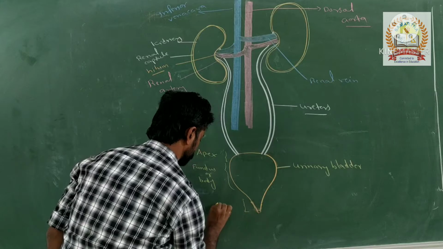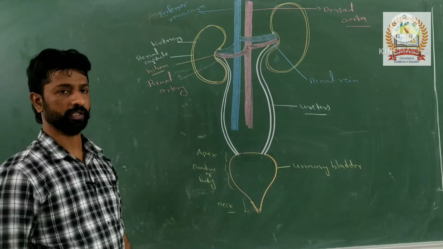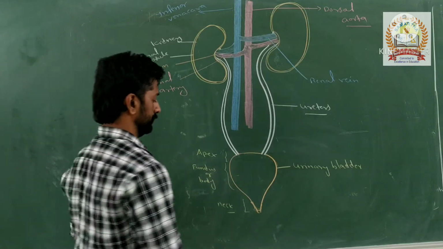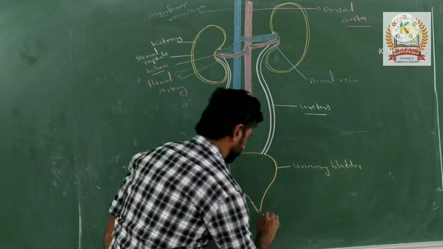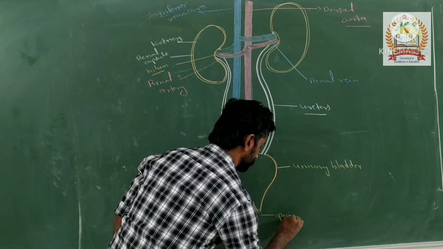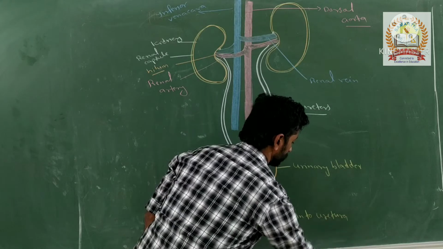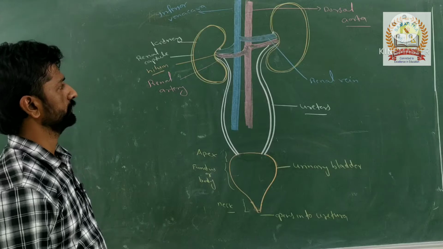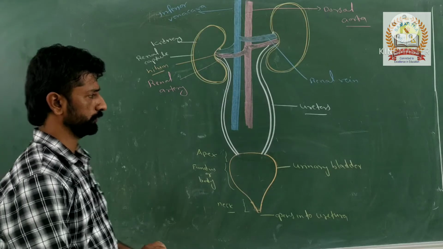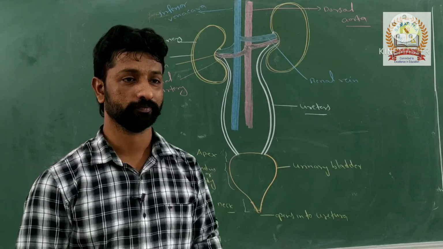Next is the neck of the urinary bladder, which opens into the urethra. So this is the structure of the human excretory system. Any doubt in this?